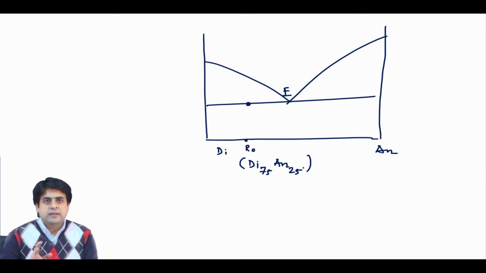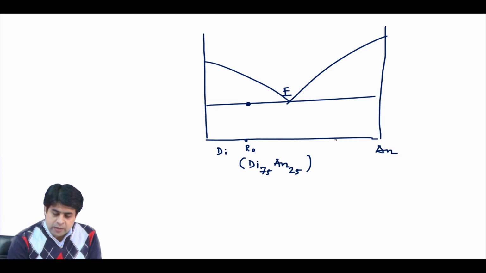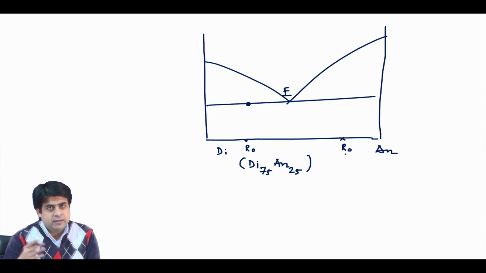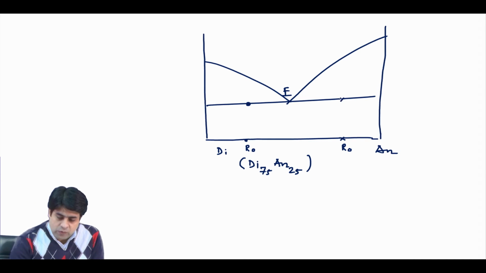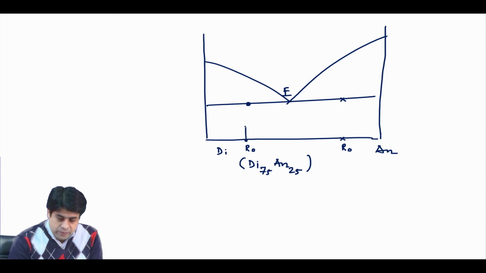So, the interesting thing here is that in the eutectic system, you take any composition. You take this R1 composition, which is on the left-hand side of the eutectic, or you take another composition, R0 composition, which is on the right-hand side of the eutectic. What will happen when we supply heat or energy to the system, when you increase the temperature?